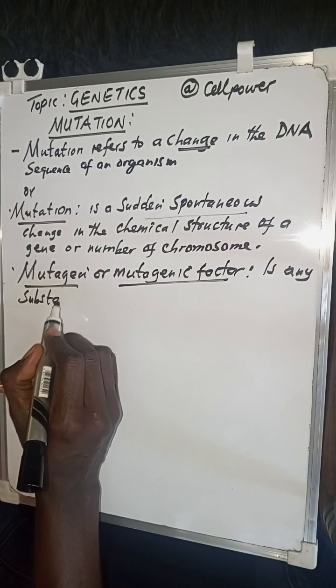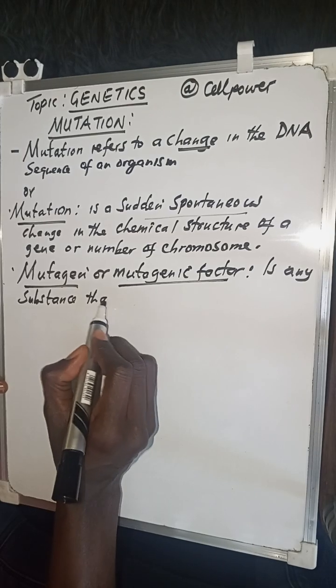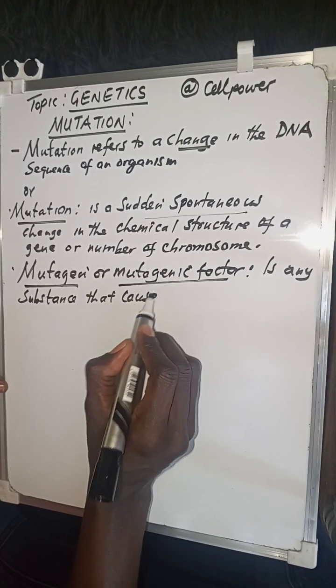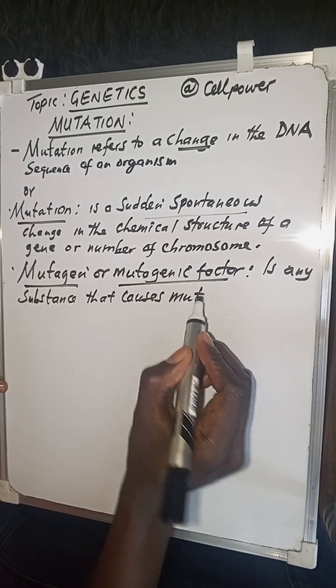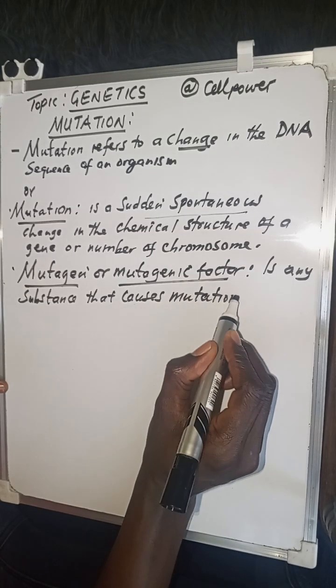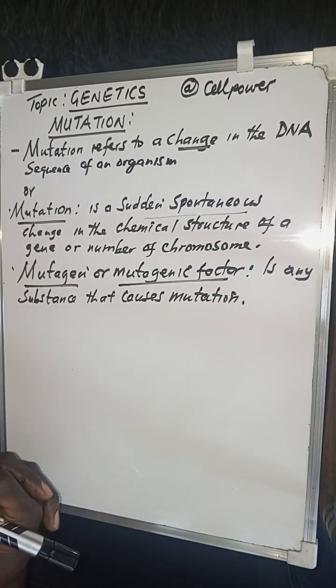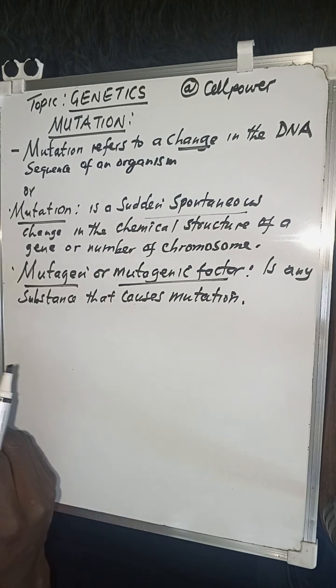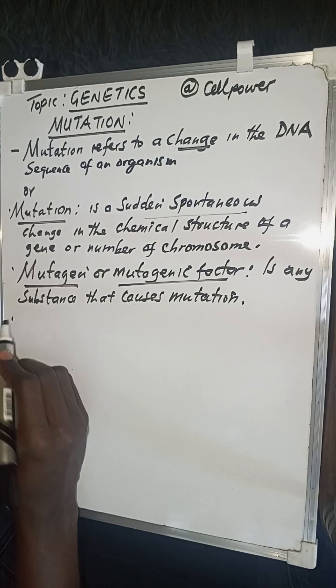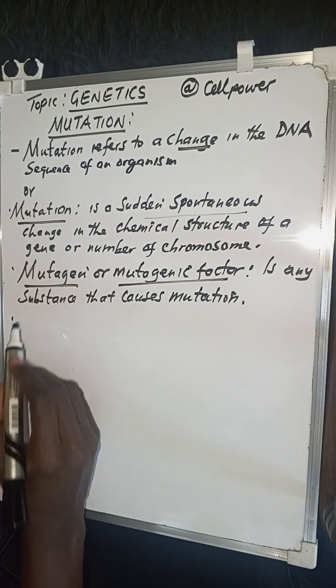So any substance that causes mutation is what we call a mutagenic factor. But of course, an organism that has undergone a mutation is called a mutant.